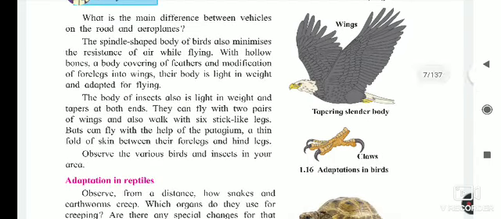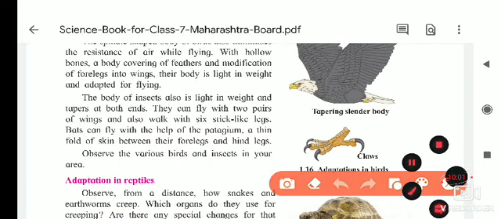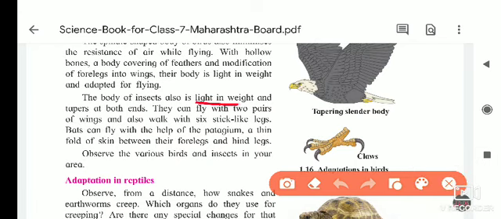So these are light in weight and taper at both ends. The insect body is also light in weight and tapers at both ends. They can fly with two pairs of wings. Insects like house flies and mosquitoes have bodies that are light in weight. You have seen that a mosquito's weight is very little, and the house fly's too, and the body tapers towards both ends. The structure is like this.